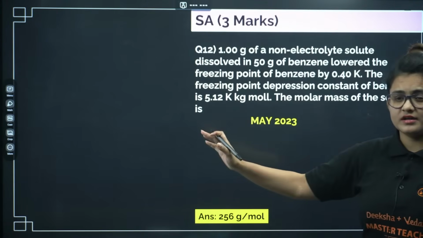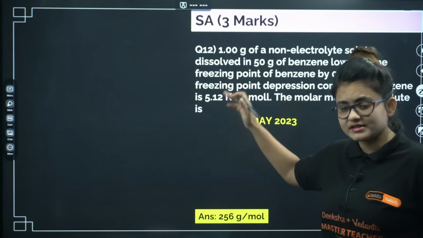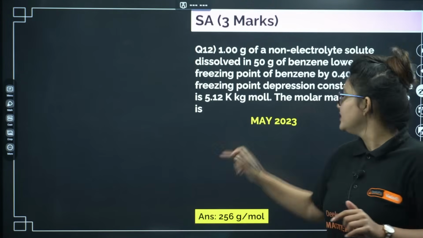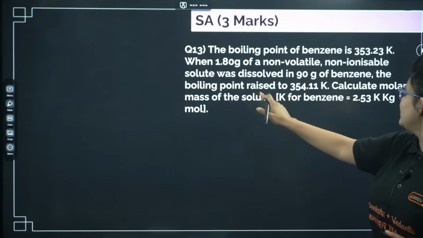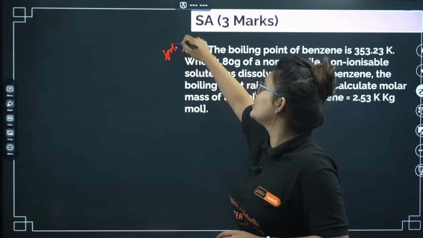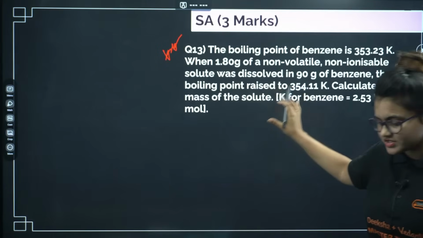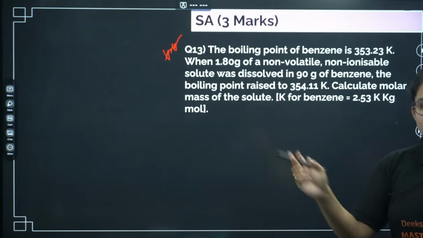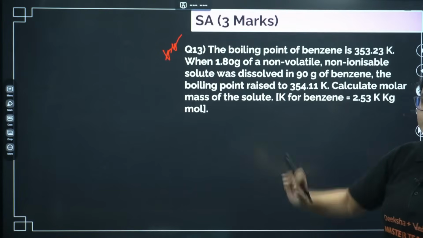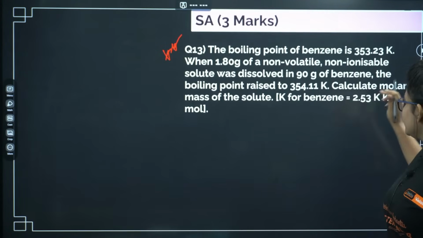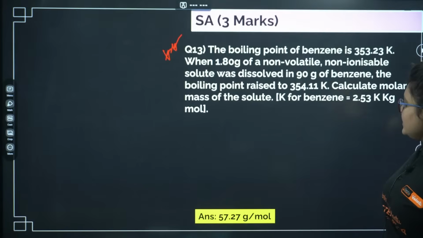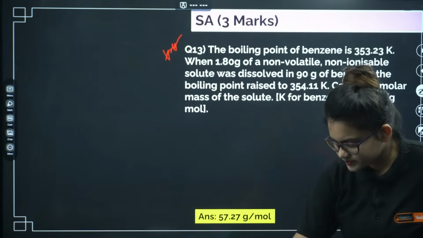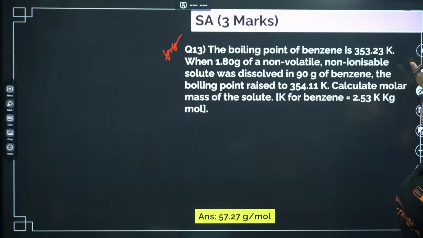I'm not going for the thorough solving for this. I'm just showing this particular numerical is super important. Numerical video is pinned in the chat. Okay. Next, this particular numerical is way too important, most important numerical from the solution chapter for this year. Okay, so for this case, again I'm telling you, you can go and you can watch the video for the numerical session. You will get this numerical over there. Okay, the answer is also given here, 57.27. Okay, next let's go ahead.